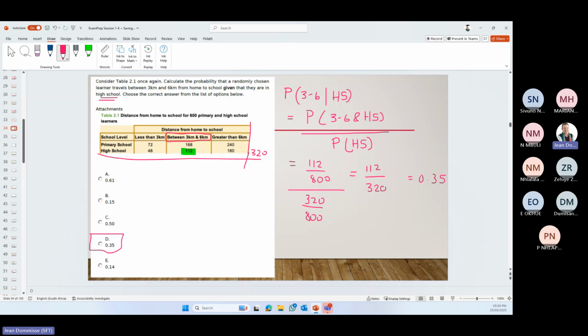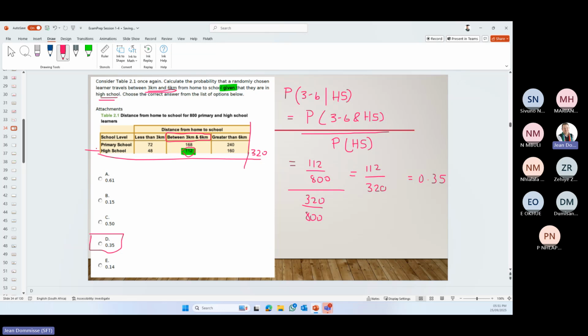Option D. Okay, so that is how we would have done this one. Very important, nearly, here is the given. Remember, the formula is then the 3 to 6, given that the person is in high school. It is easier to follow the formula, but one could also have said, okay, there's the 3 to 6. Okay, so the and is there.